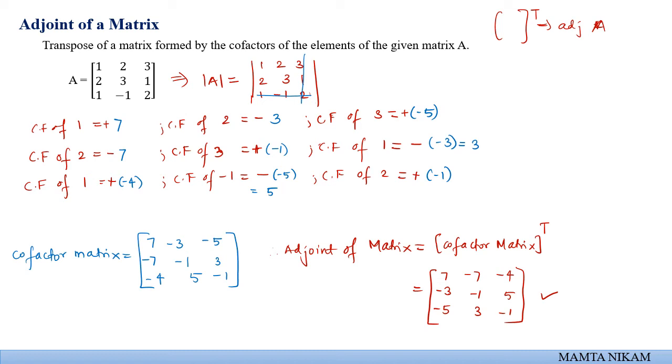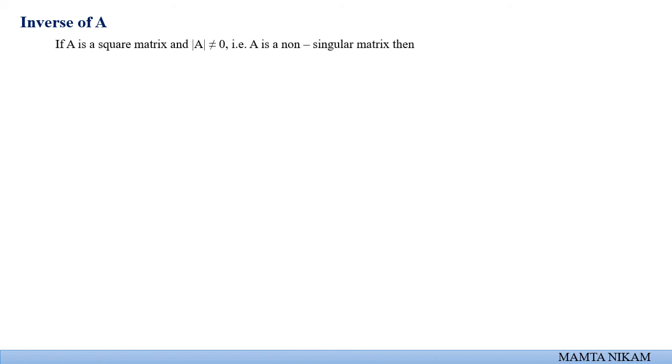So now we know what is adjoint of a matrix. We know how to calculate determinant of a matrix. We can calculate the inverse of a matrix, right? क्या होता है inverse? What is inverse formula? Inverse of a matrix is nothing but adjoint upon determinant. Adjoint क्या होता है? It is nothing but transpose of a cofactor matrix, and we know the determinant.